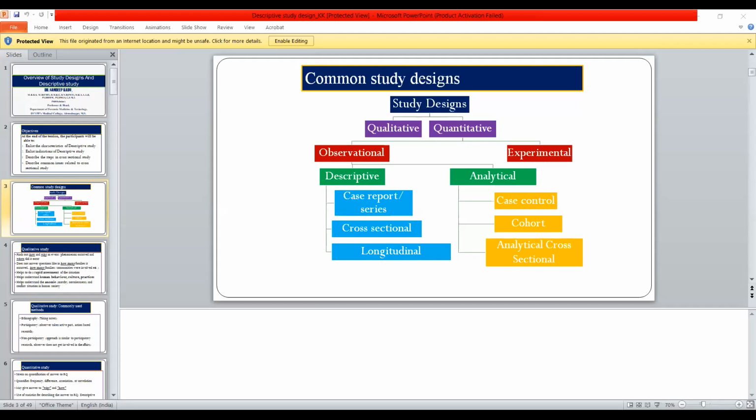Understood? So defining inclusion: you have all written inclusion criteria, and our stress, first and foremost, is that the patient is willing to give informed consent and willing to participate in the study. That's the first and foremost. If he is not willing, you are not going to include him, because there is a lecture on ethics. Without a person's will, you cannot enroll that person in your research. Understood? So there are inclusion criteria as well as exclusion criteria.